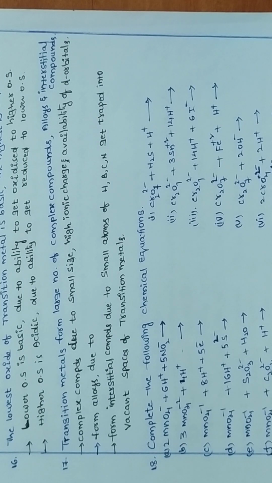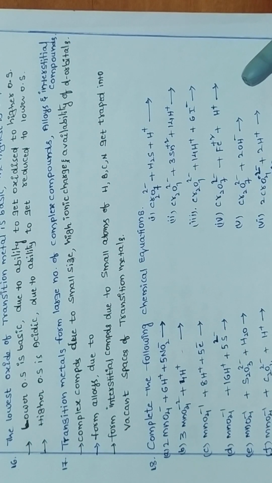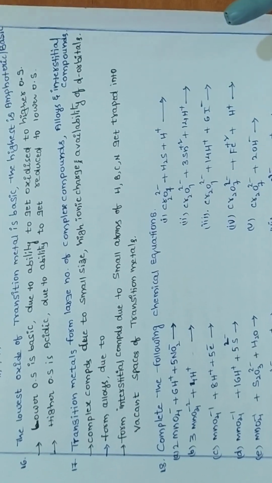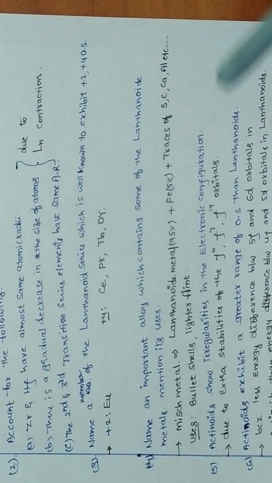more enthalpy of atomization, less enthalpy of atomization. Everything mostly depends on the number of unpaired electrons. Therefore, we can calculate the unpaired electrons using only the electronic configuration. So you should practice the scandium to zinc electronic configuration first, then count the number of unpaired electrons. Then you can start solving the questions or answering the questions.